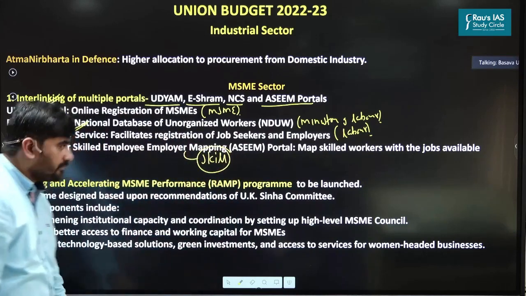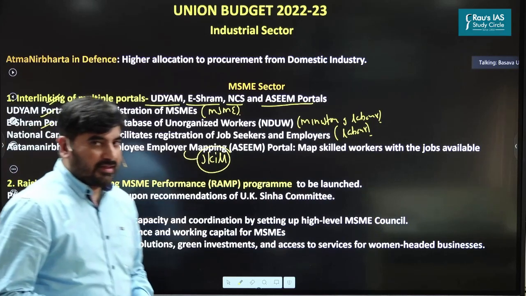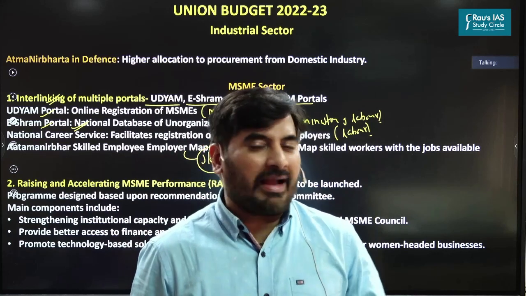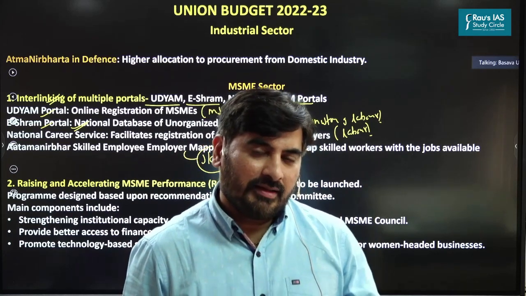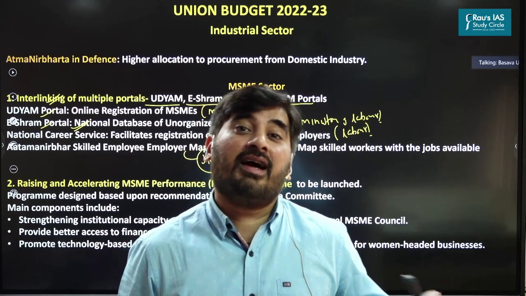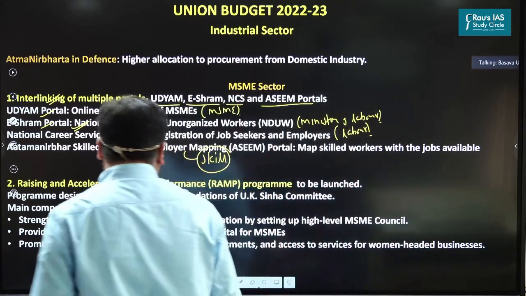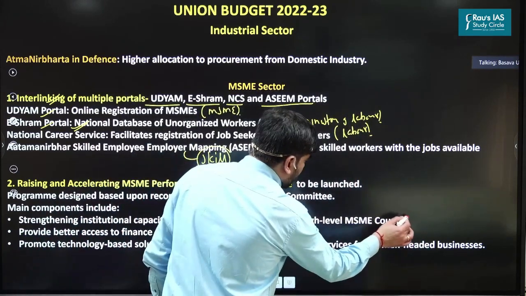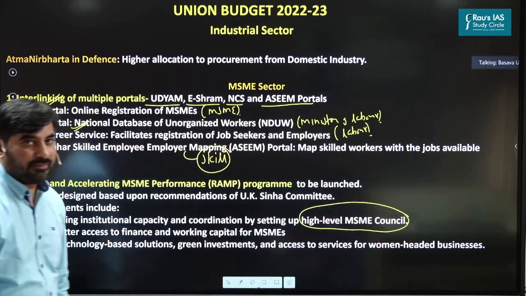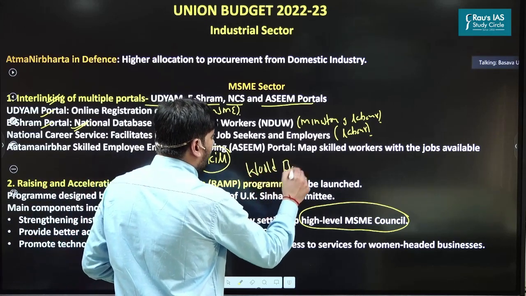Please remember this. Next is the RAMP program. The RAMP program is meant to enhance the overall productivity and efficiency of micro, small, and medium enterprises. It has been formulated based upon the recommendations of the UK Sinha Committee. Under this program, we are going to set up a high-level MSME council in order to promote coordination between multiple ministries and departments. And please remember that the RAMP program is funded by the World Bank.